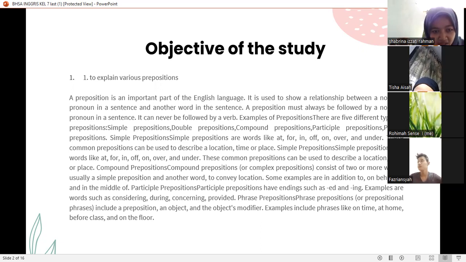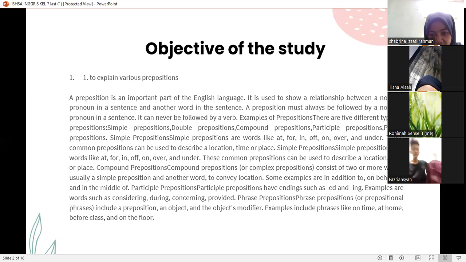Simple prepositions are words like at, for, in, on, over, and under. These common prepositions can be used to describe a location, time, or place. Simple prepositions are words like at, for, in, of, on, over, and under.